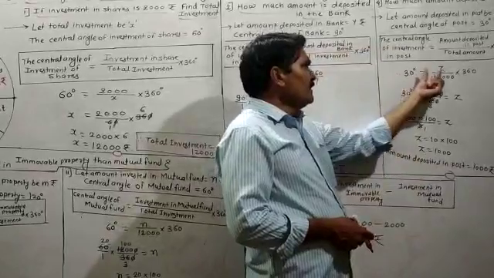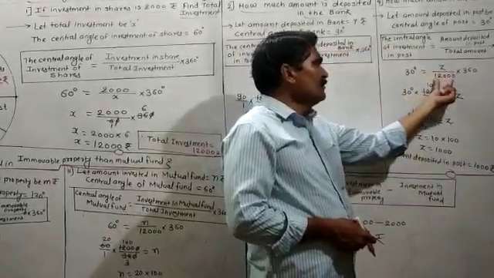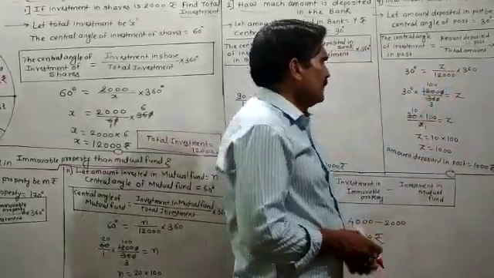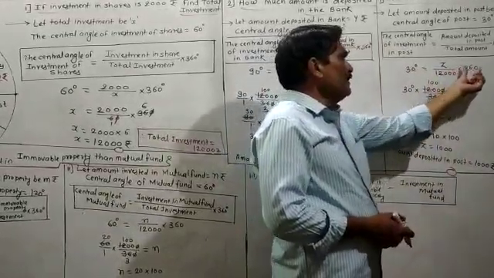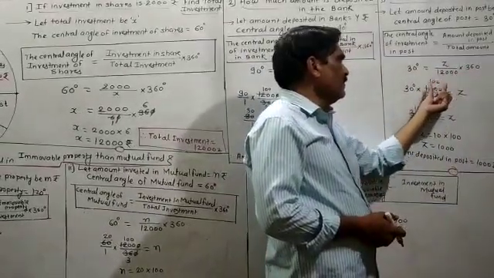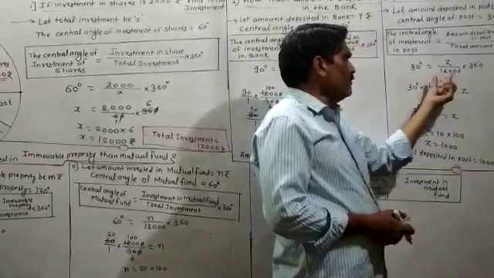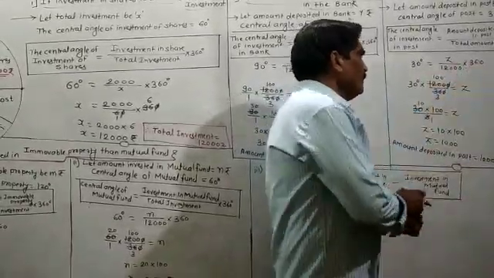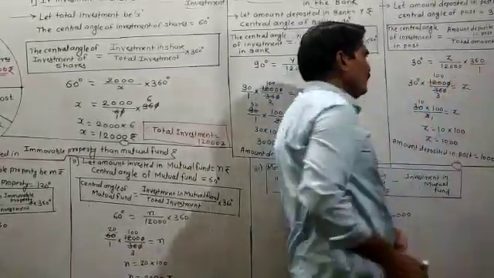So 30 degree is equal to Z upon 12000 multiplied by 360. You have to transpose this 12000 and 360 divided by 12000. This denominator 12000 will go in the numerator and the numerator 360 will go in the denominator.